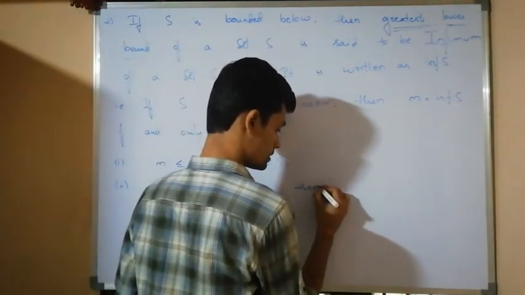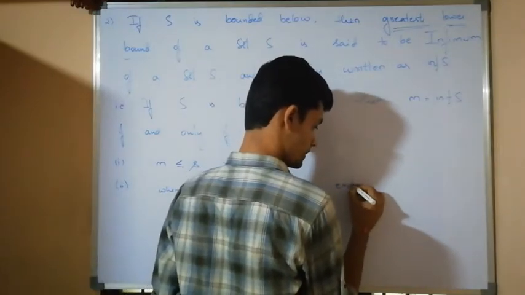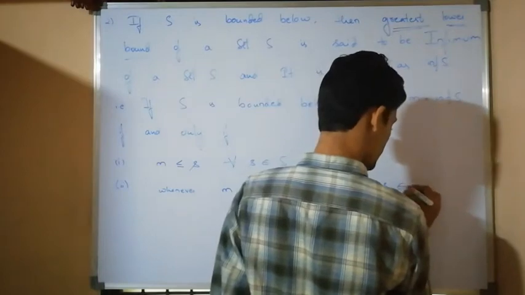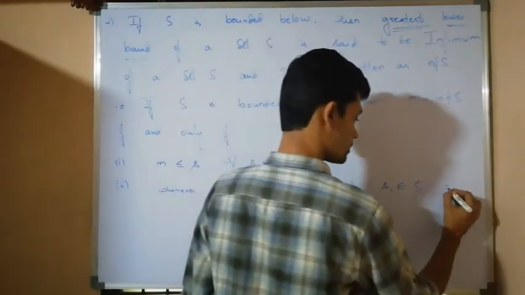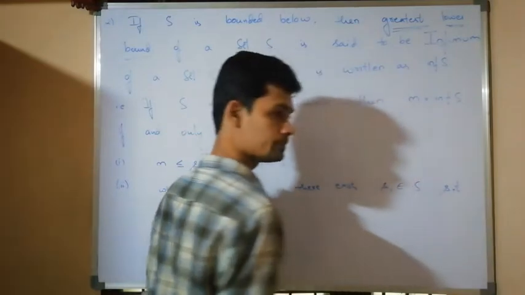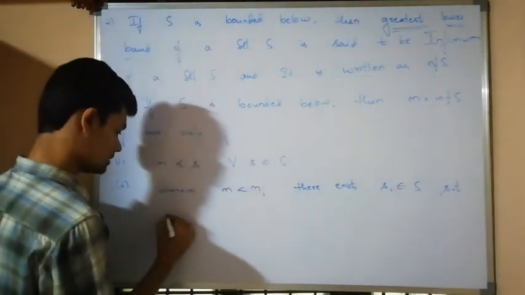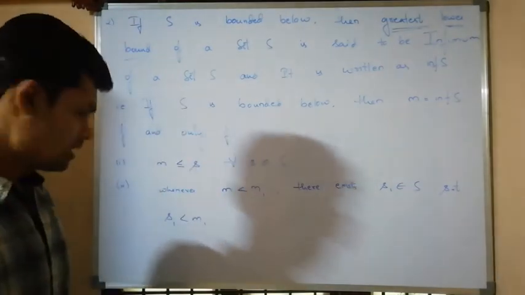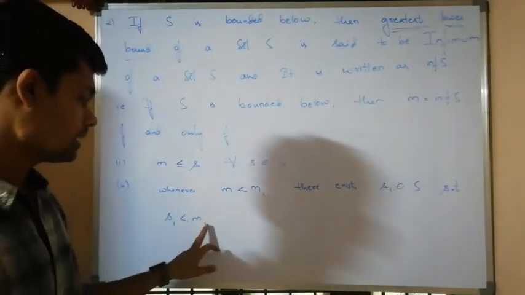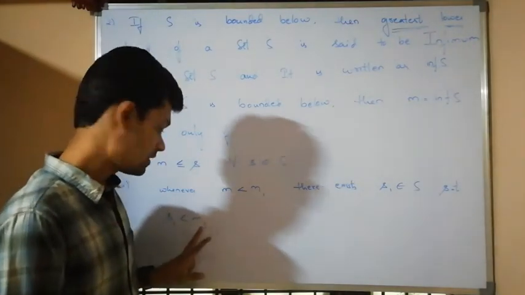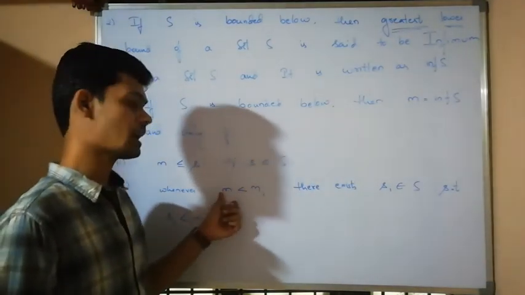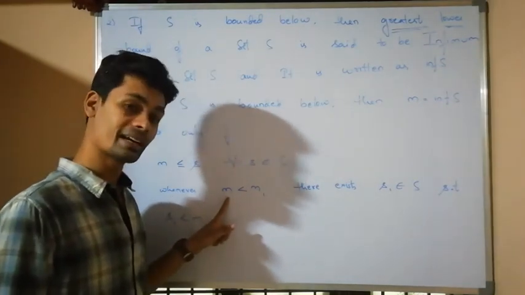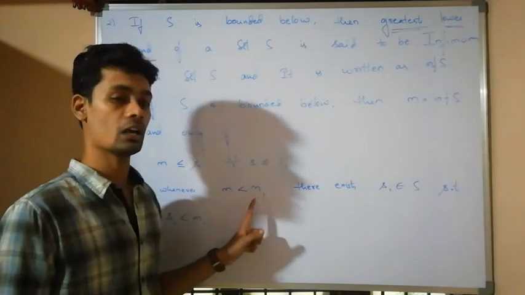There exists S1 belongs to the set S such that S1 is less than M1. If all the elements are greater than M1, it will be a lower bound, and then it can't be the greatest lower bound.